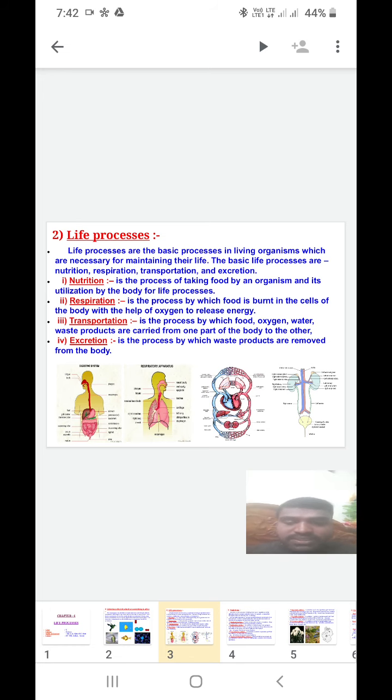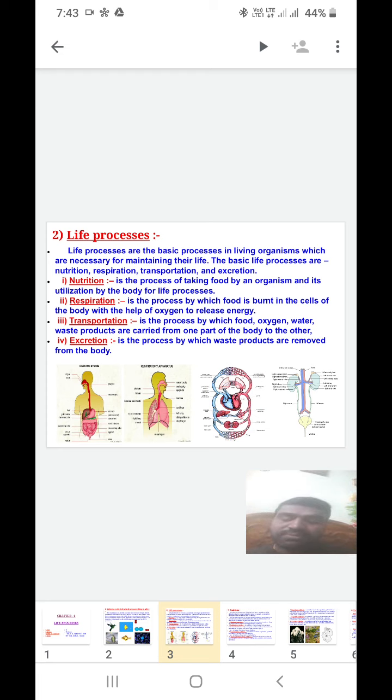The second one is respiration, which is interlinked between nutrition and respiration. This is an energetic process, the process by which food is burnt in the cells of the body with the help of oxygen to release energy. The food we have taken will be digested, and then it will be burnt.